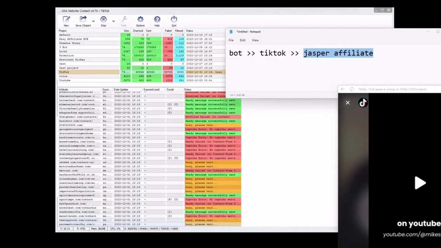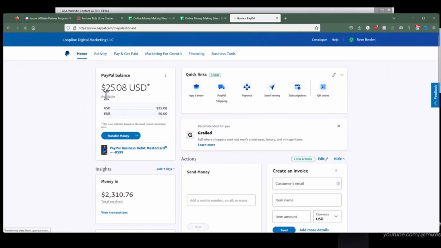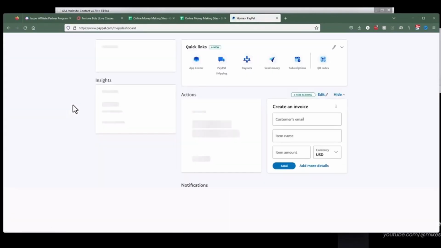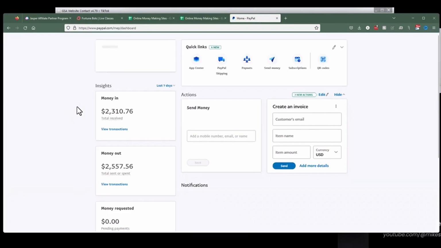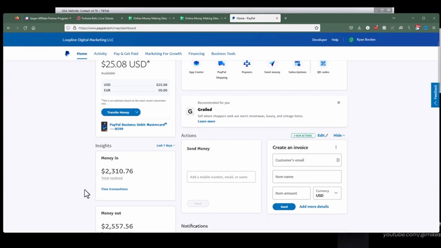And just right quick, I want to show you one more thing. My PayPal account, this is one of multiple PayPal accounts that I have. I'm just refreshing it here so you can see it load. And I have obviously credit card processing accounts and checks and PayPal accounts and that sort of stuff. But in this PayPal account, you can see the last 7 days has been $2,300. And then the last 30 days has been $11,600. And that's just one thing that I have going on.